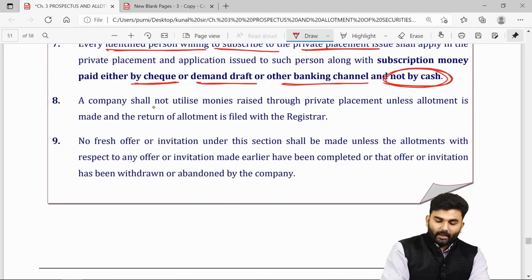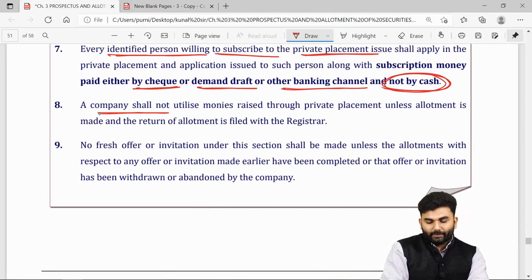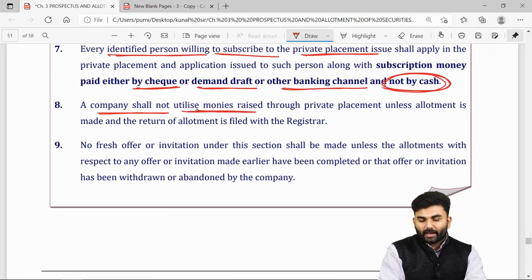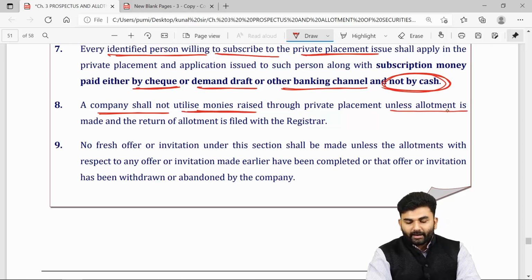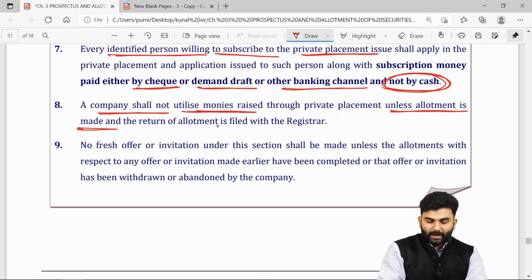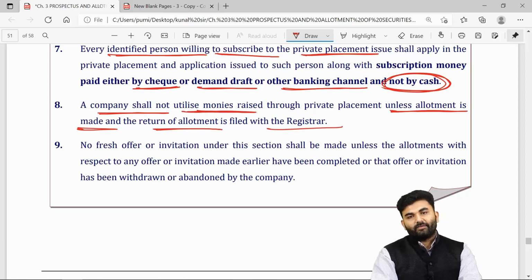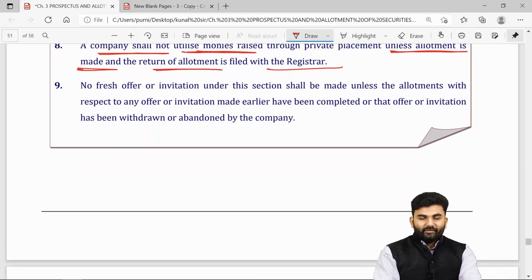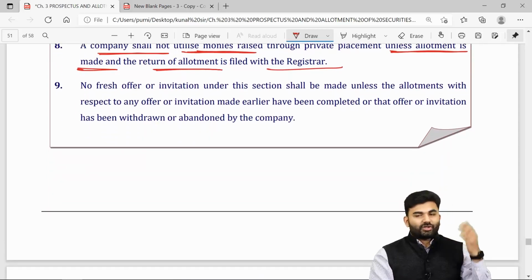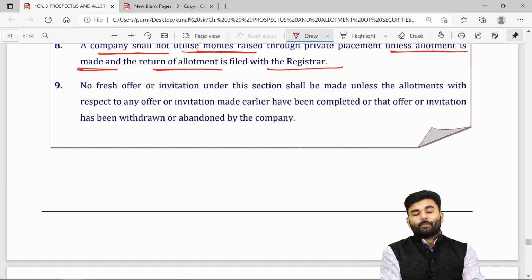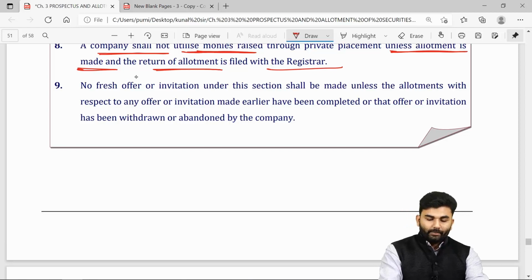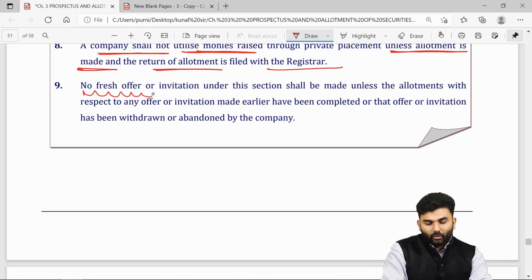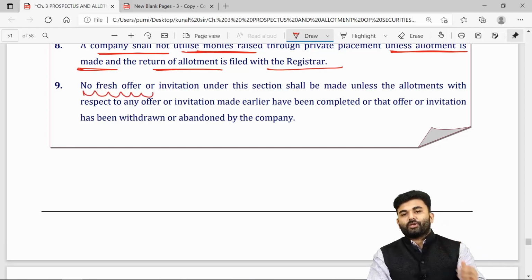Whatever money the company has got through a private placement, the company cannot utilize such money until and unless allotment is made and the return of allotment has been filed with the ROC. If the company is going for issuing shares through private placement, then until the procedure towards shares is completed, no fresh offer for debentures can be started.